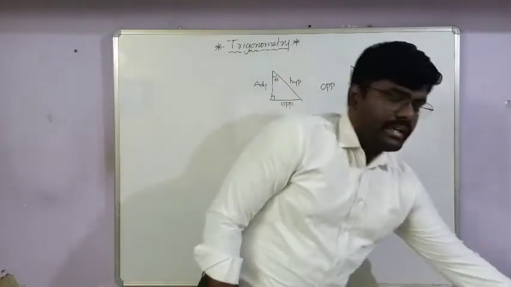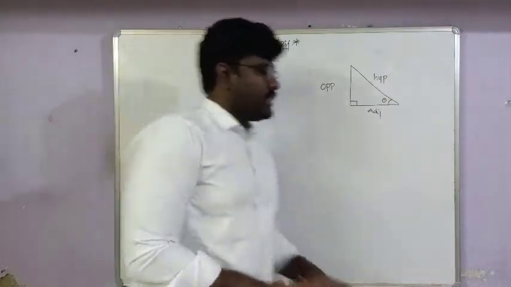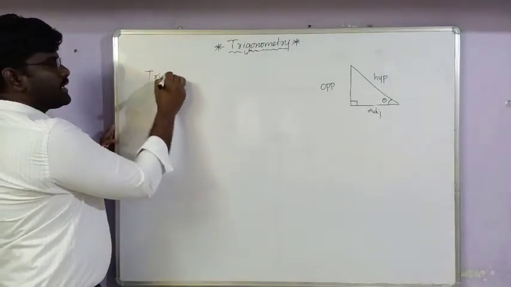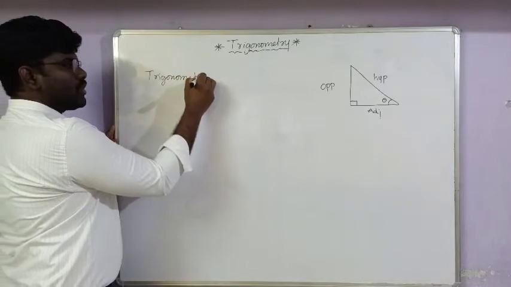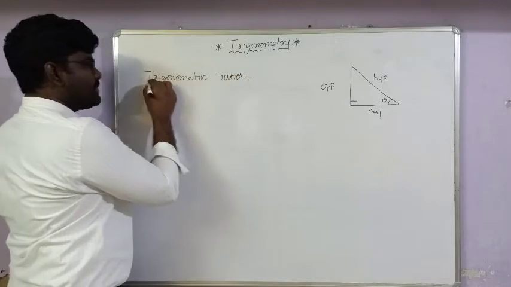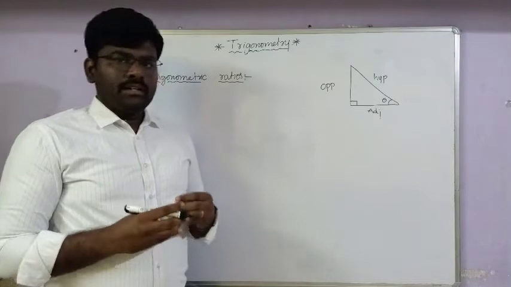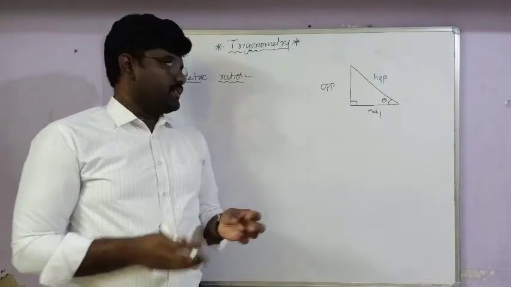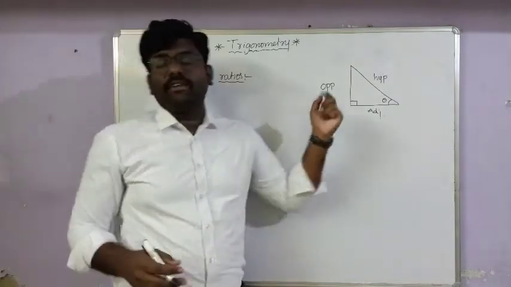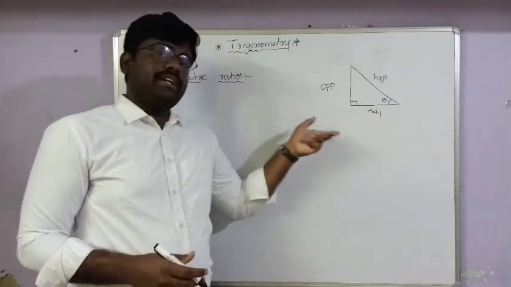Next we have to discuss the trigonometric ratios. In that word itself, there is ratio: trigonometric ratios. What is meant by ratio? We want to compare two quantities of the same kind. Here, what are the quantities we have to compare? The sides of a triangle only.